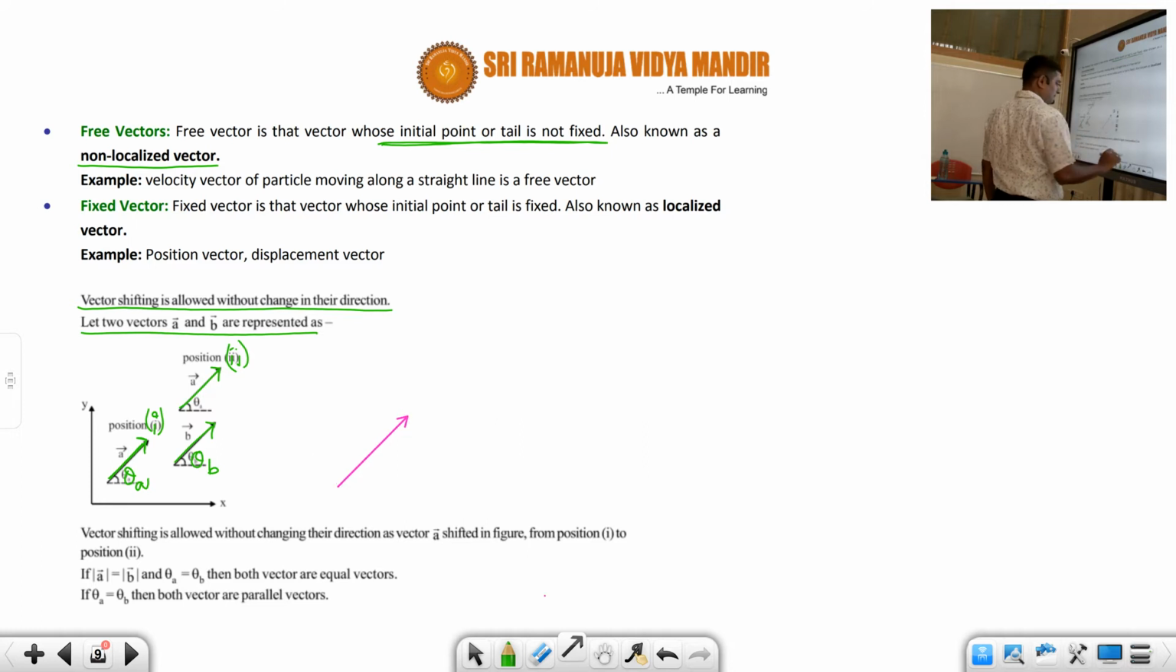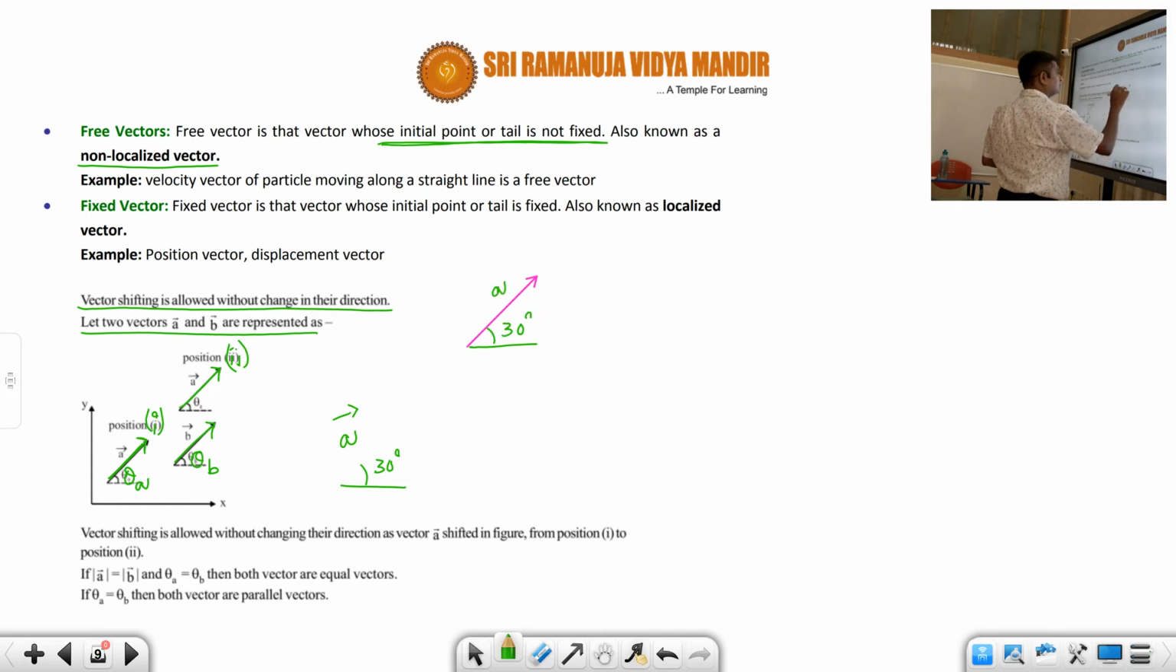Suppose this is A vector, making an angle theta equal to 30 degrees. Now I can always shift this vector anywhere, students. I can shift this vector parallel to anywhere, so I can shift it here also. Here again it will make an angle of how much, students? 30 degrees. So this is also called A vector. I hope you understood. This is called the shifting of vector.